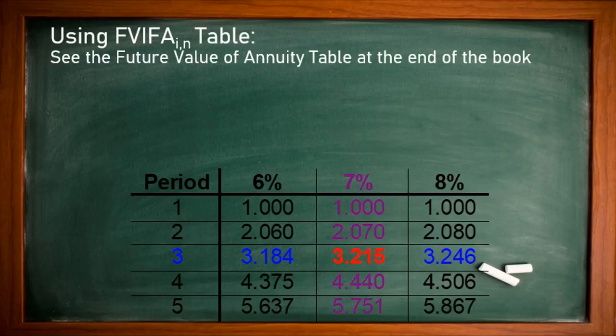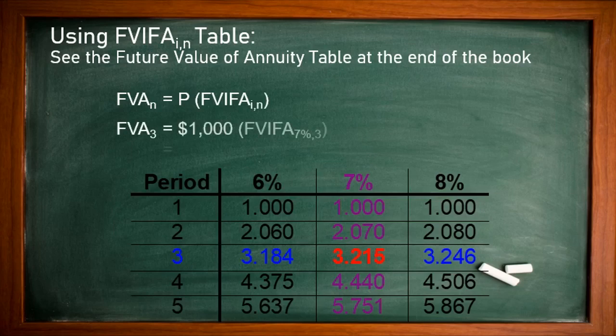Now we'll use the table to calculate it. As we know, we have a table available at the end of the book. Suppose I brought one table here for your understanding. The period is given 1 to 5. For percentages, I just brought 3 columns: 6%, 7% and 8%. Let us put the values in the formula. So future value annuity is equal to P0 or P in bracket, future value investment factor annuity. One more thing: if you think this A is additional, this A represents the annuity, same as I is 7% and N is 3 years, what we discussed.